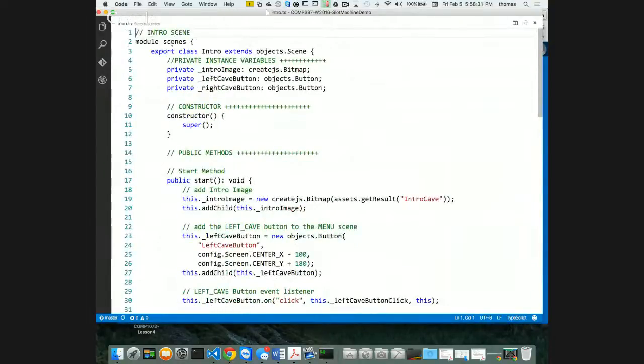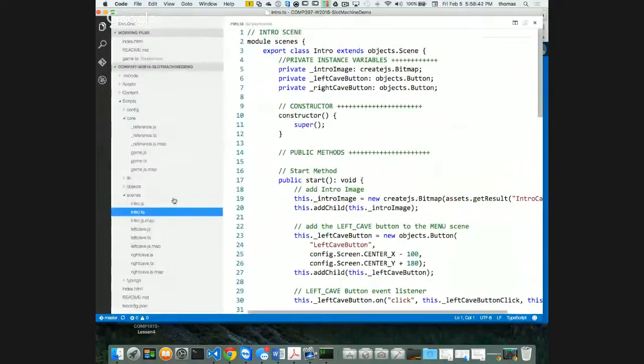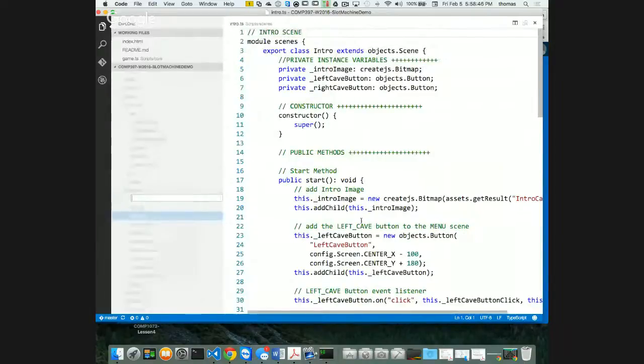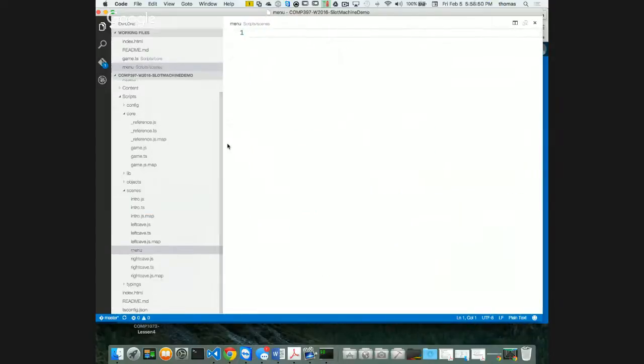So this is my class. I'm into my scenes. I'm looking at my intro scene, right? And I can call this my intro scene, or I can call it my menu scene. Intro scene works okay, but I think menu scene might be the better way to call it. So I'm going to make a new scene here. Make a new scene, new file. I'm just going to use this as a template, right? I'm going to call this thing menu. So I'm going to make a menu that says start or whatever, right? Menu.ts, how about that? Nothing in there, right?